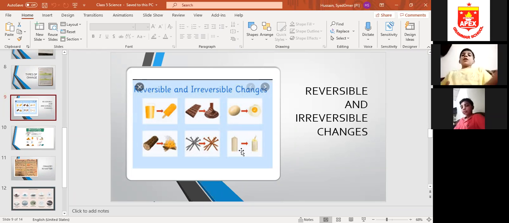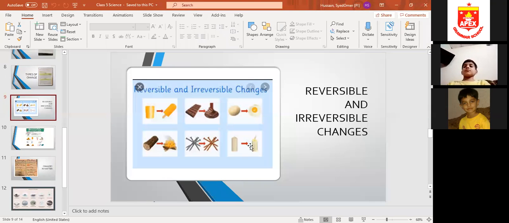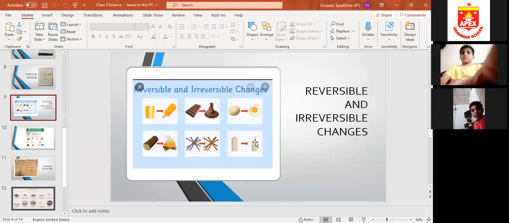Okay, next picture is a candle. Now the candle is burning. You can see the candle wax is melting, and as it melts, it melts down. Now can it be returned back?